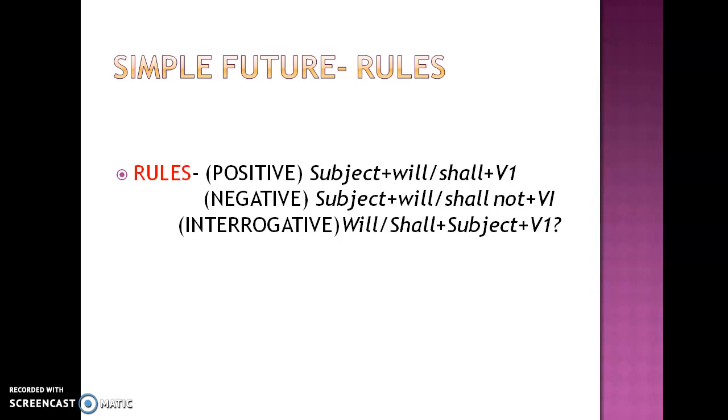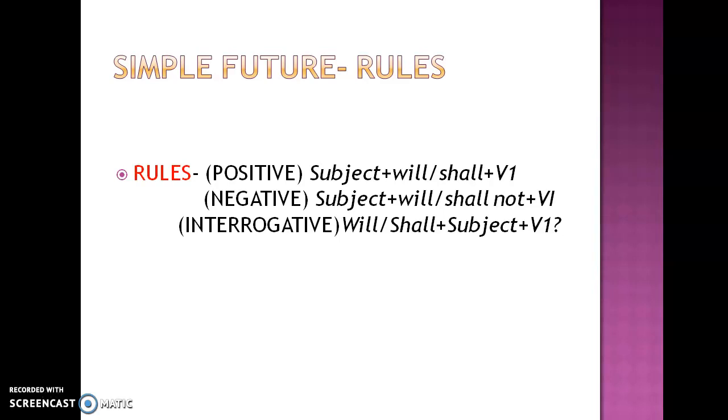And shall is majorly used with I and we, and will is used with the rest of the things. The only difference between will and shall is that shall is used with I and we. For example, I shall go to the market. They will go to the market. We shall go to the market. She will go to the market. So shall is used majorly with I and we, and will is used with he, she, it and the rest. But these days, shall is not commonly used. In common language, we only use will.